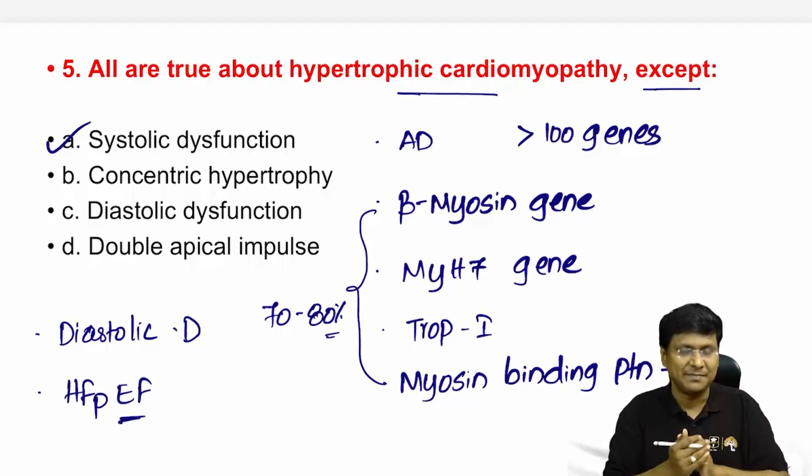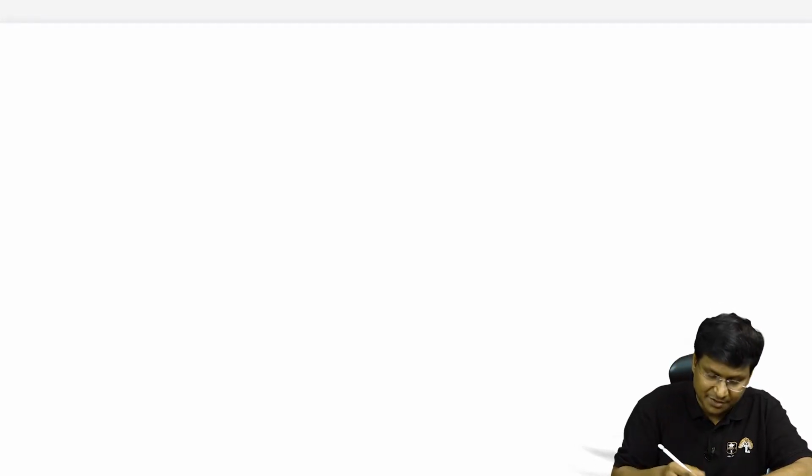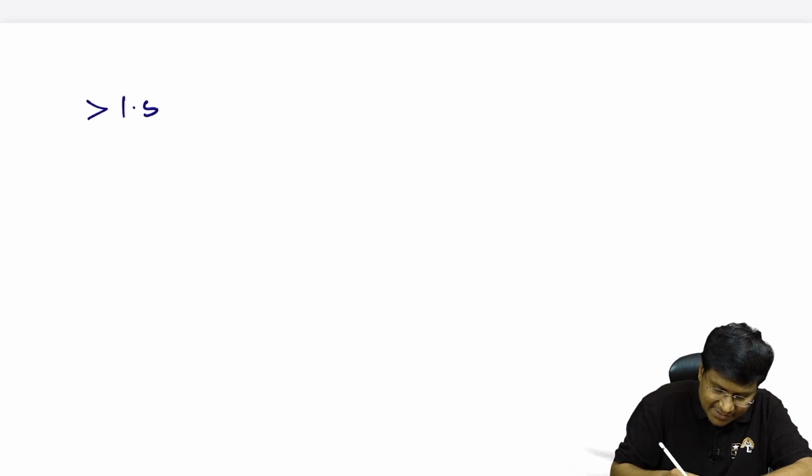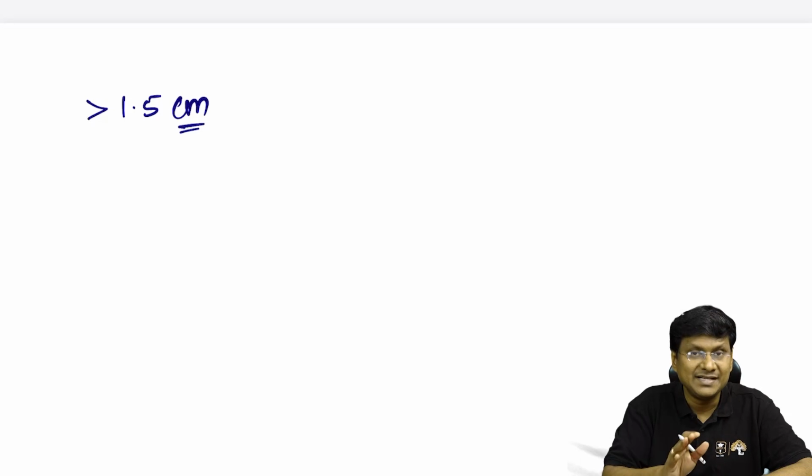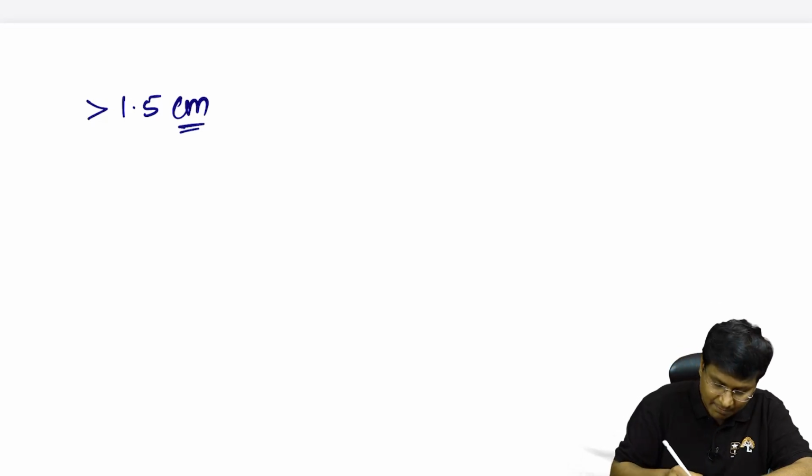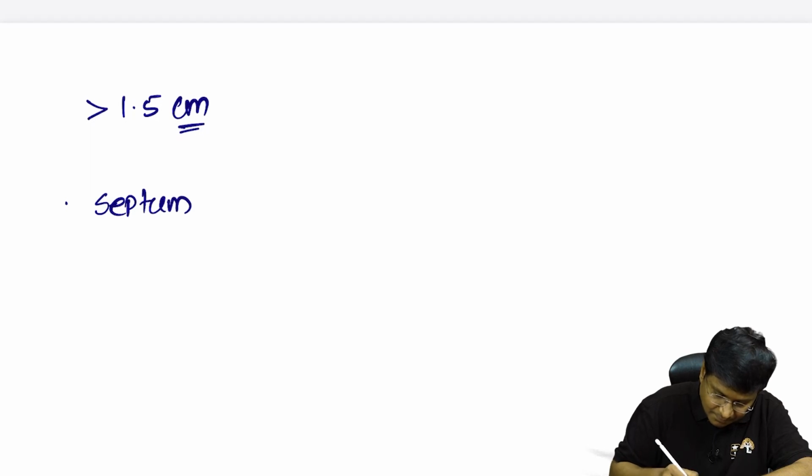And in these patients with hypertrophic cardiomyopathy, what should be the increase in the thickness of the myocardium to call it hypertrophic cardiomyopathy? The increase in the thickness of the LV should be more than 1.5 centimeters. And this increase in the thickness of the myocardium will be either in the septum, or within the apex.